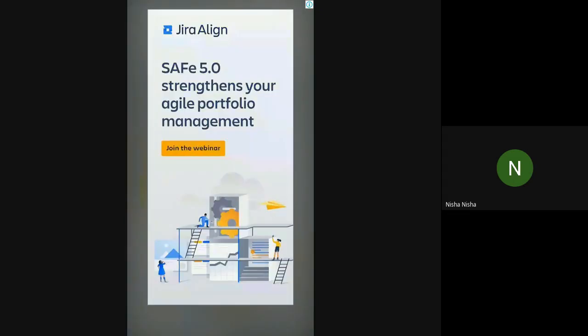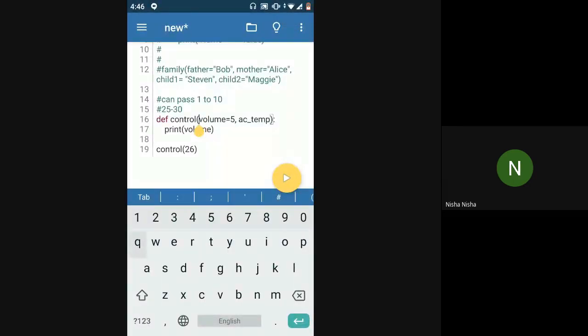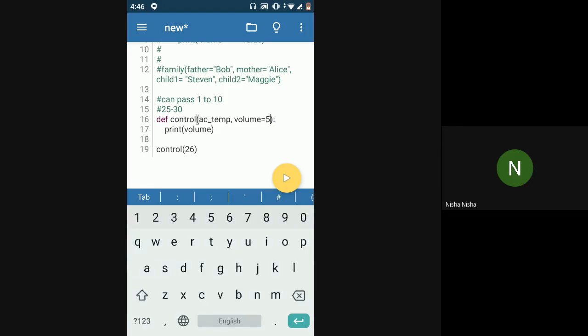Okay, got it. Yes. So basically, when you have multiple parameters and you want to put in some default value to a parameter, the default valued parameter should be at the end. However many parameters you are passing that have a default value, they should be at the end. The parameters that do not have a default value associated should be the starting ones. So now I have this AC control at the start and the default valued parameter at the end.